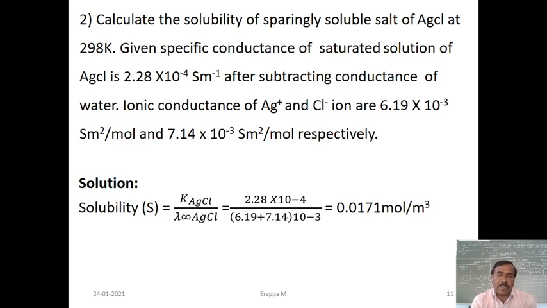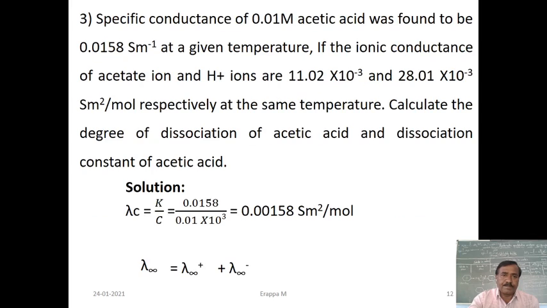We have to add the ionic conductances separately as given, 6.19 plus 7.14 into 10 to the power of minus 3, using Kohlrausch law. So the numerator is one value, the denominator is another value. Simplification gives 0.0171 mole per meter cube.